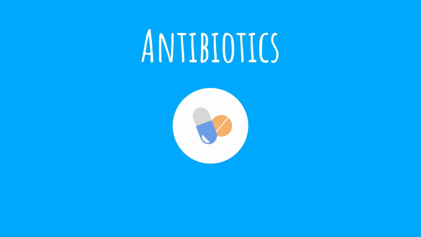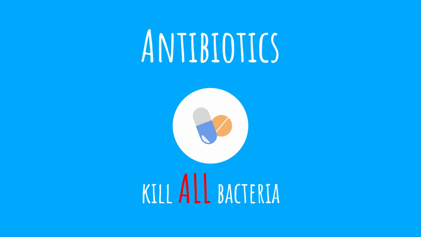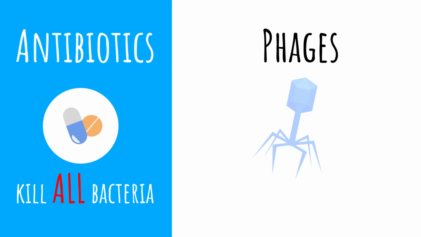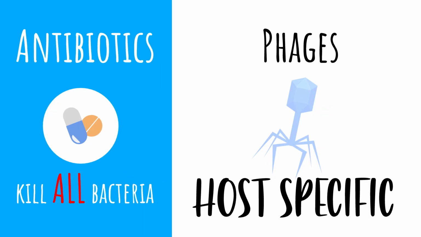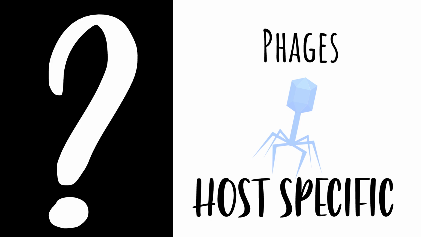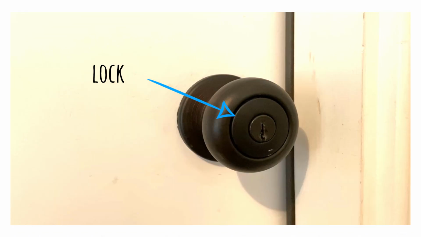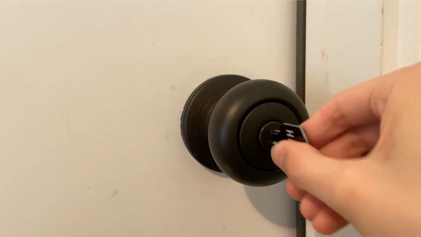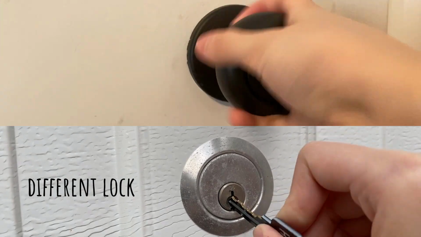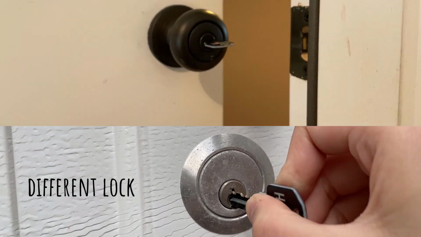Unlike antibiotics, which are designed to kill all bacteria, phages have the advantage of being host-specific. Now, what does this mean? Most phages work like a lock and a key. Imagine you're trying to get into your house. Using your key, the lock opens. But for any other lock with a different keyhole, your key won't work.